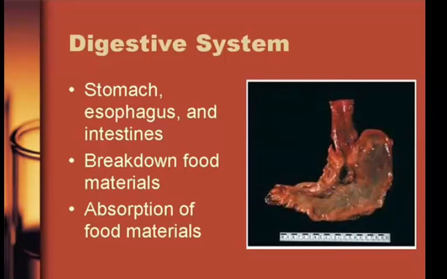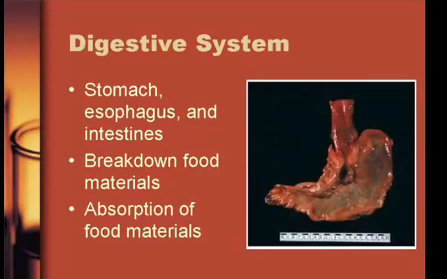The digestive system, some of the main structures are the stomach, the esophagus, and the intestines. There are other structures as well. It is responsible for the breakdown of food materials and then the absorption of food materials. So you can relate this to your integumentary system because there has to be a hole in your body to get the food matter into your body. The muscular system also helps break down that food. And then the absorption of food materials is what we were talking about with the nutrients in the circulatory system. The digestive system has to absorb certain nutrients into the bloodstream so they can go to the rest of your body for proper function.